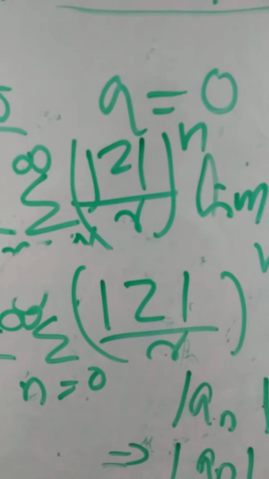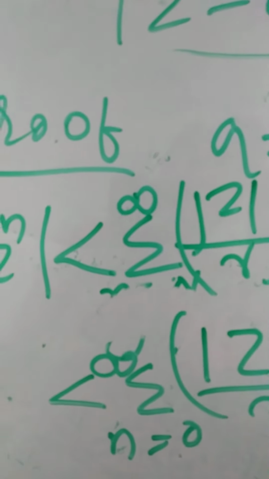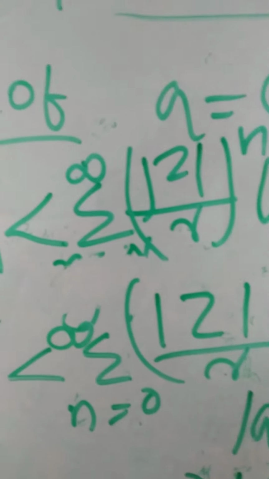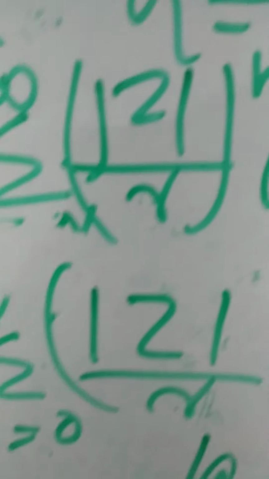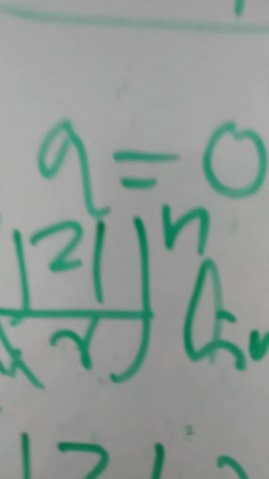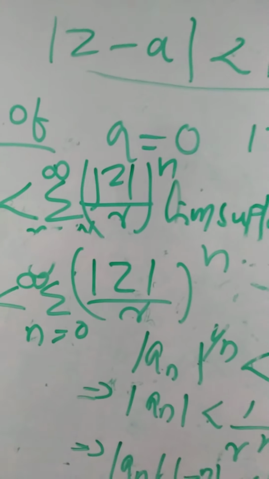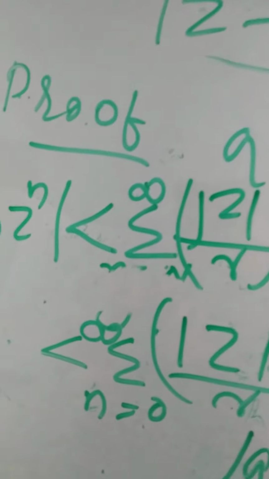Is it clear? So, you know that this is a geometric series: sigma n equal to 0 to infinity mod z by r whole raised to n.